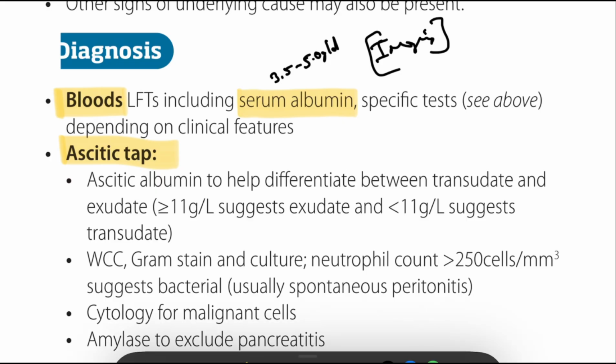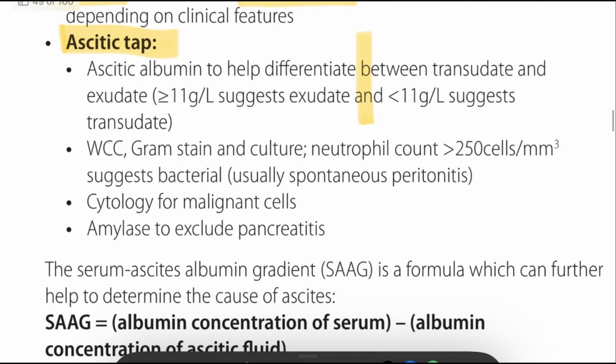Or if pancreatic ascites, we can check amylase. If you're suspecting TB, we can check ADA. Next, you can see here the ascitic albumin. It will help to differentiate between transudate and exudate cases. If greater than 1.1, that is exudate cases. If less than 1.1, that is transudate cases.